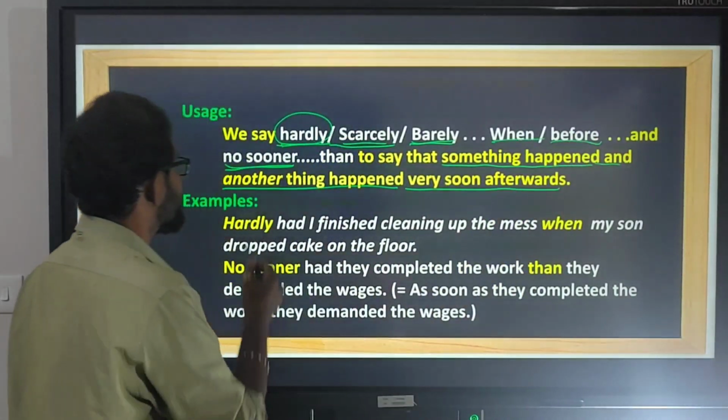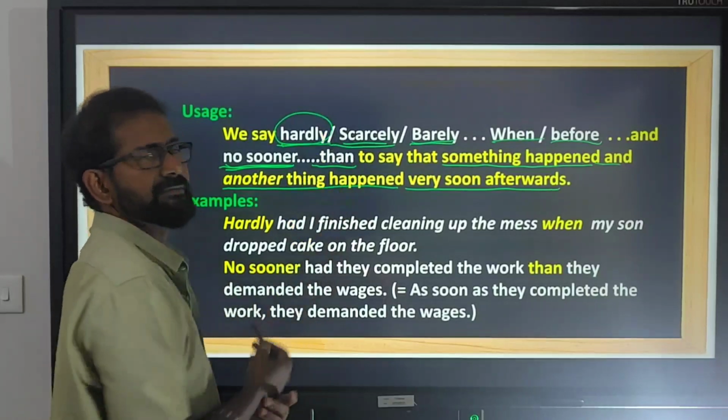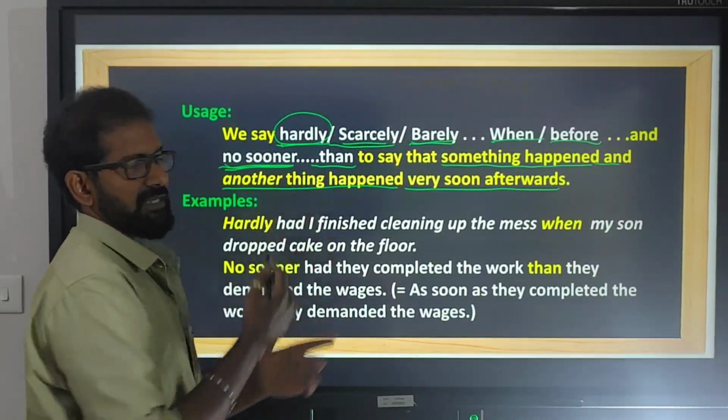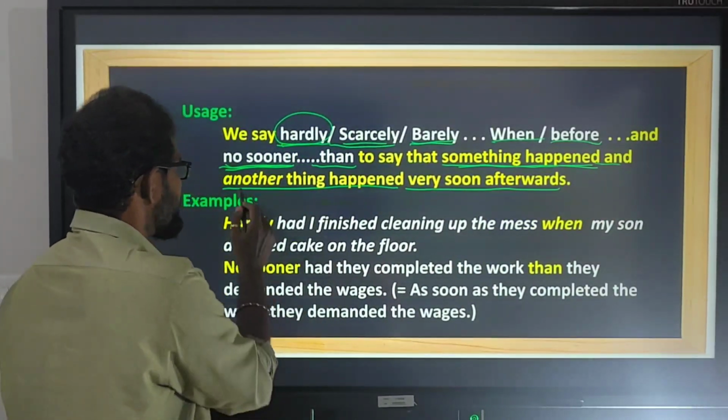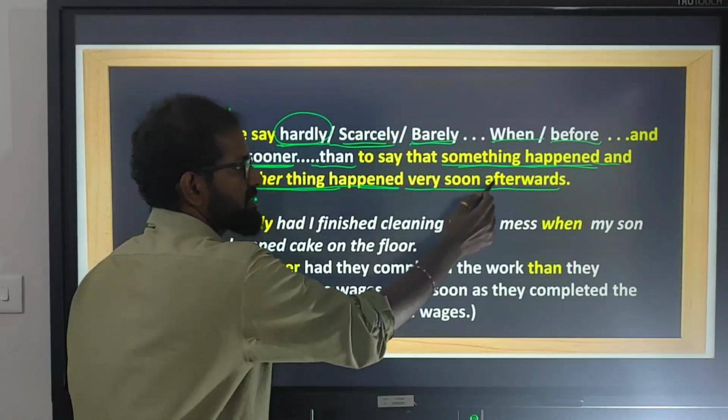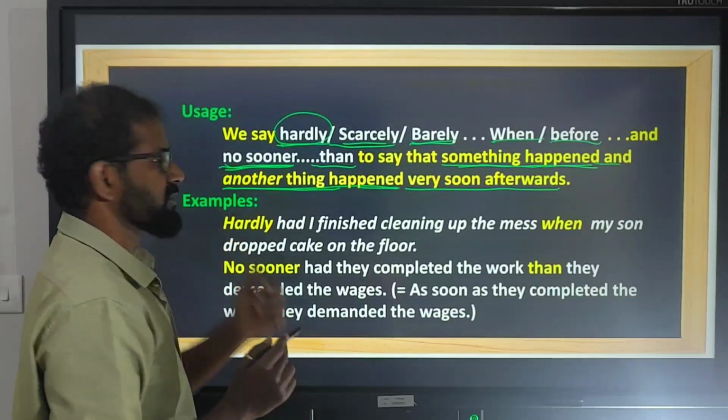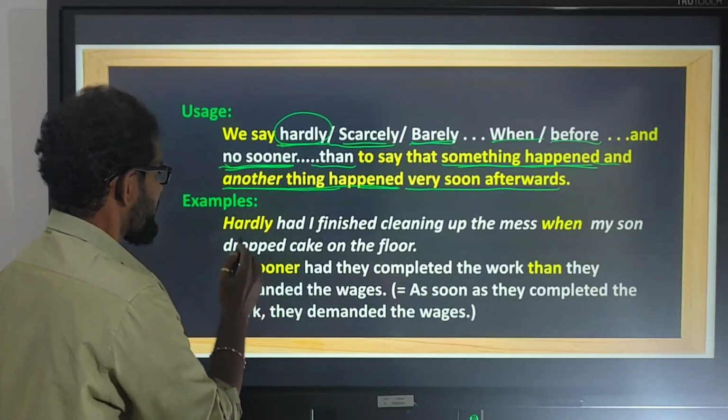when or before, no sooner than. So these correlative conjunctions are used when something happened and another thing happened very soon afterwards. Let us look at the examples here.